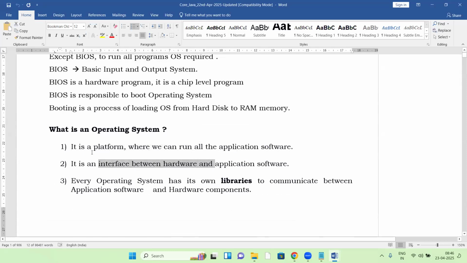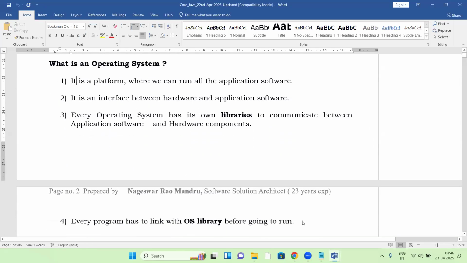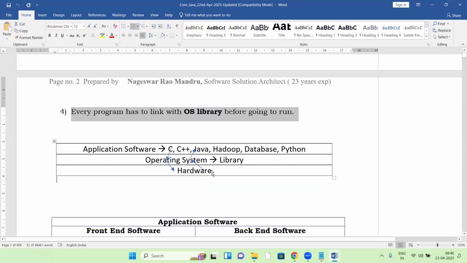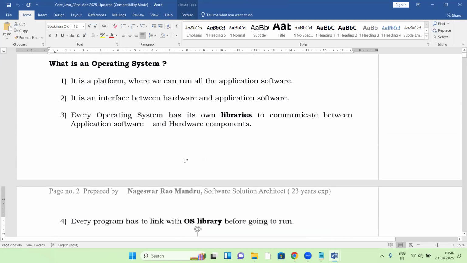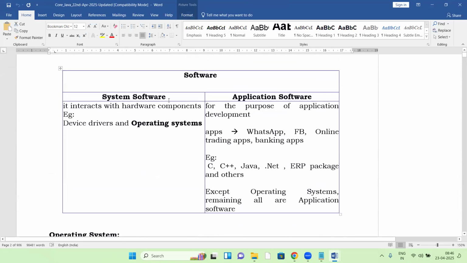Next is interface. Same for all the four points. See, hardware layer, on top of hardware the OS with libraries, and on top of it applications. It's there in the document. You can simply follow the documents. So I think it's clear. Now, let's come to Java.